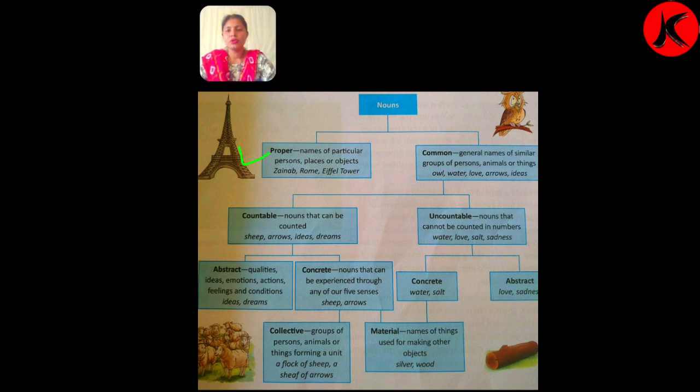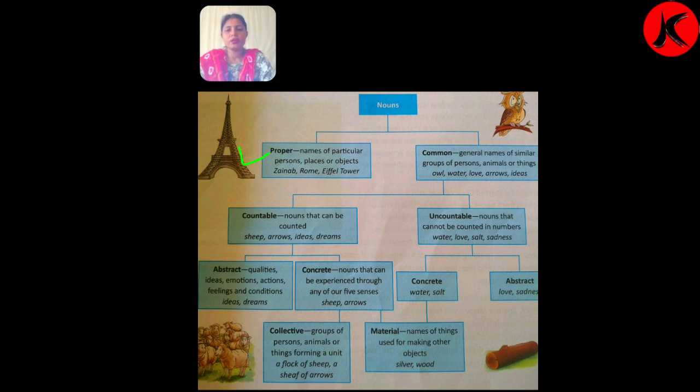So now here I said what is the meaning of proper noun. Here another names also given, Zainab, Rome, Eiffel Tower. So dear students, see here, all these names, the first letter begins with capital letter.